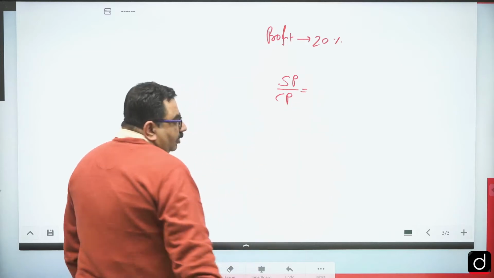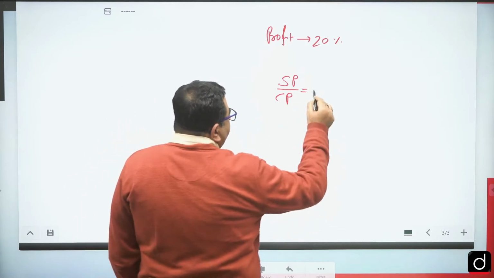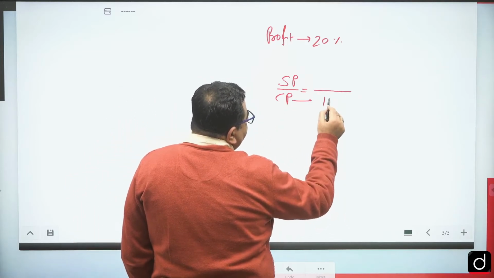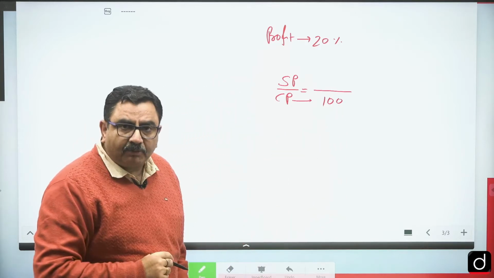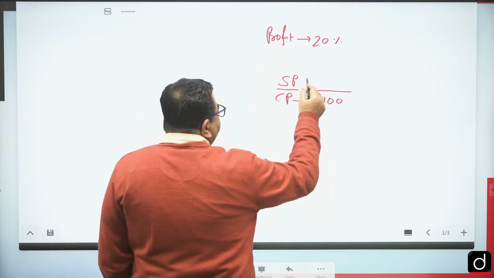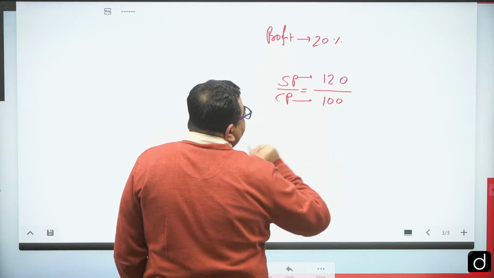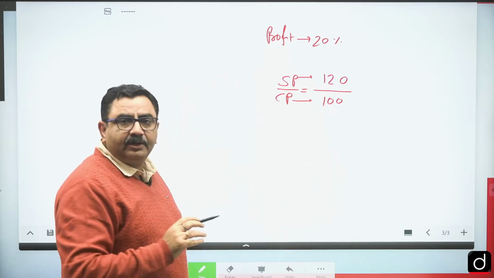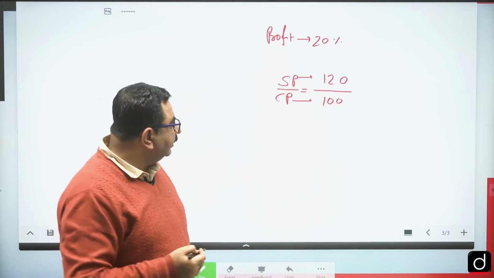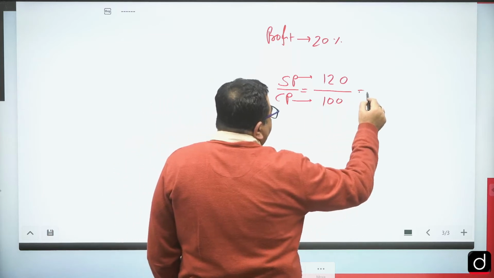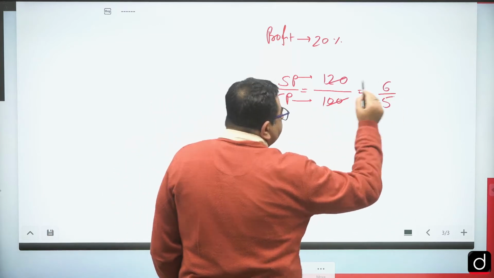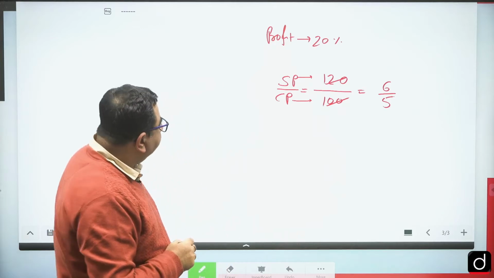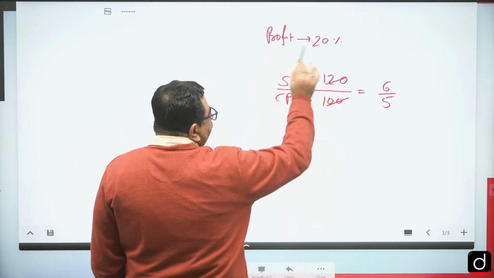Let cost price be 100, and I have got 20% profit. So I can write selling price easily as 120, since on 100, a 20% increase will be the selling price. From here we get the ratio of selling price to cost price as 6:5. This we can do when profit is 20%.